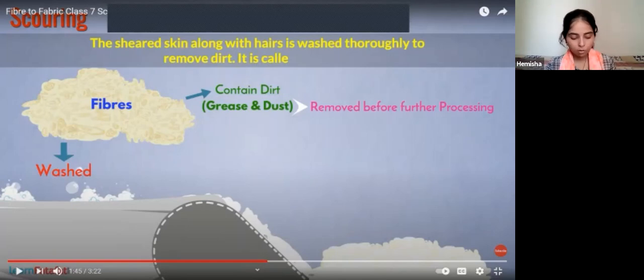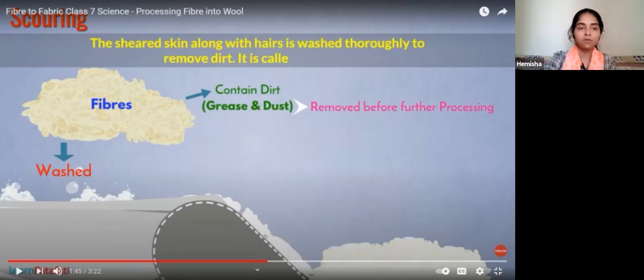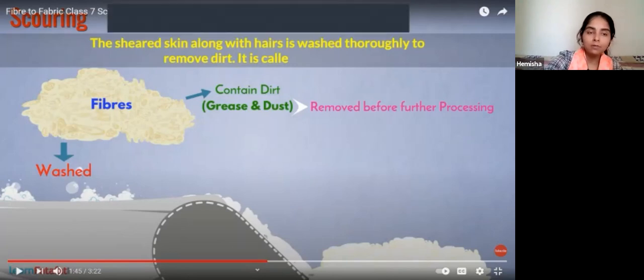In a similar manner, because we are going to remove these fibers from the animal body, and animal bodies, just like us, release oil. So that oil or grease we need to remove directly. We cannot prepare wool out of these fibers, right? We need to prepare something brand new, whether it's fabric, clothes, accessories, anything. So we need to clean this, and this is the raw material.